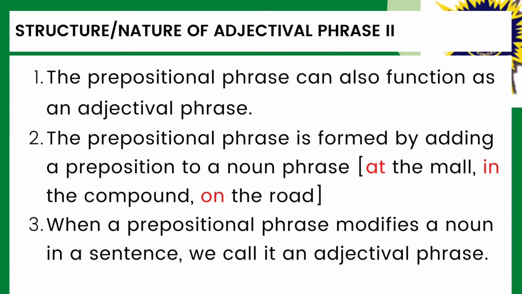Another example is on the road. The road is a noun phrase. However, considering on as part of that phrase, it ceases to be a noun phrase and becomes a prepositional phrase. When a prepositional phrase functions as an adjectival phrase, it simply means that it is modifying a noun or pronoun in a sentence. And that's the whole idea of an adjectival phrase.